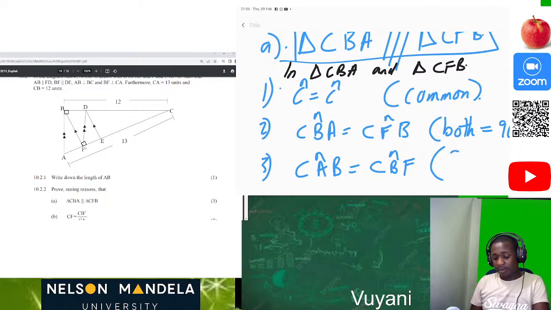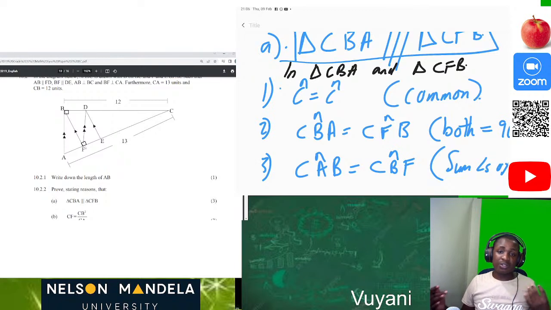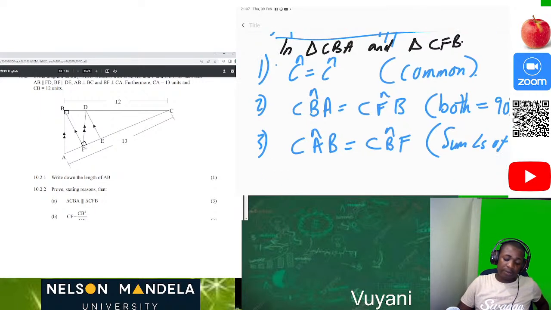Definitely we know that it's the sum of angles of a triangle. So this last one is usually just written like this. You just look at which one you were not able to find. Because we know that the sum of angles of a triangle add up to 180 degrees. So if we are able to find 2 angles or 2 sides which are equal to each other, or proportional, sorry, then definitely the last reason can be the sum of angles of a triangle.